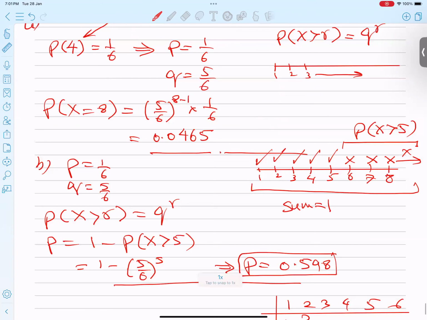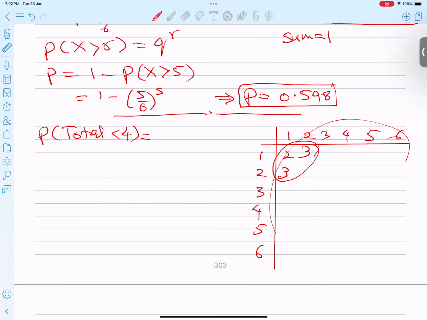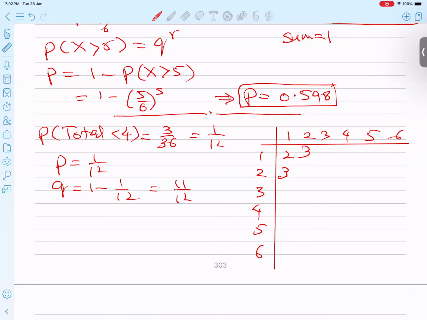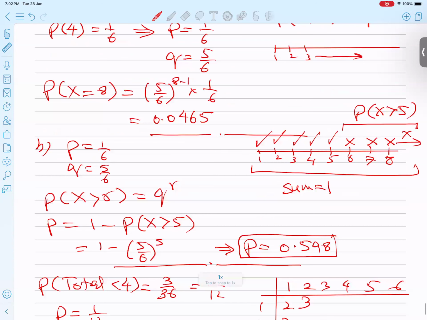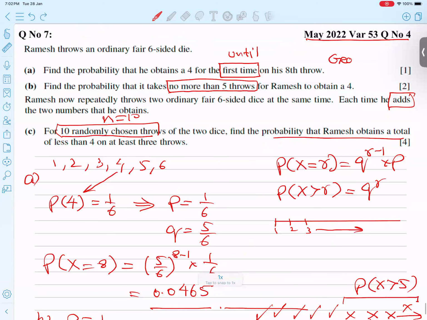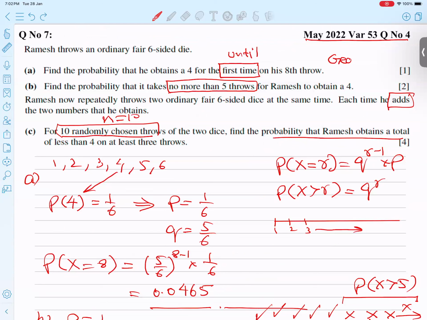But what he's actually saying is that out of 10 throws, at least three of these should occur. Out of 10 throws, at least three throws. At least three throws, students. What does that mean? Let me show you a number line. 0, 1, 2, 3, let me make a long line, 4, 5, 6, 7, 8, 9, and 10.